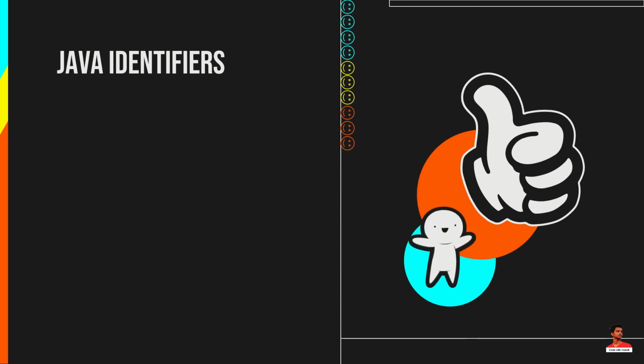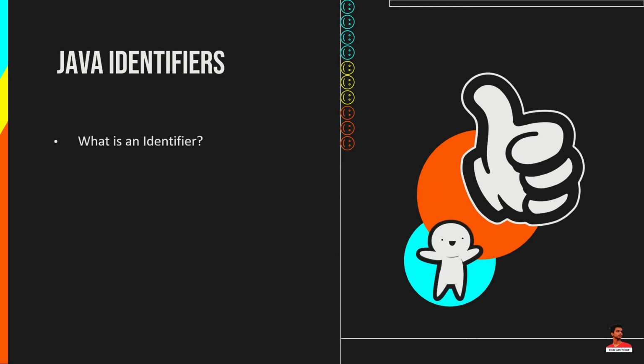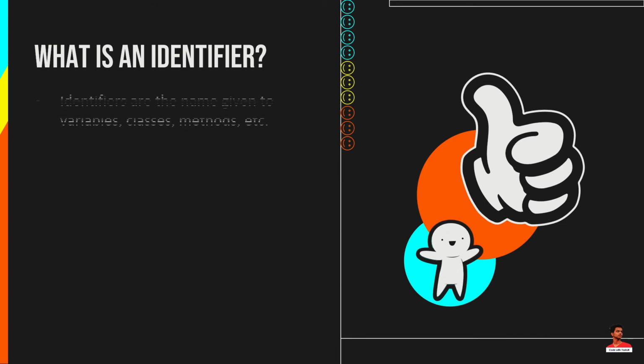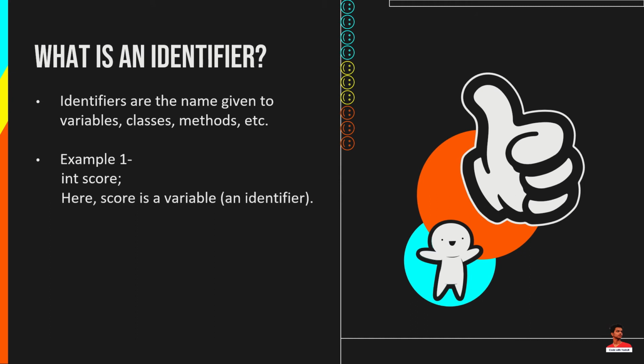So in Java identifiers, we will see what is an identifier and rules for naming an identifier. What is an identifier? Identifiers are the names given to variables, classes, methods, etc. For example, int score. Here score is a variable.